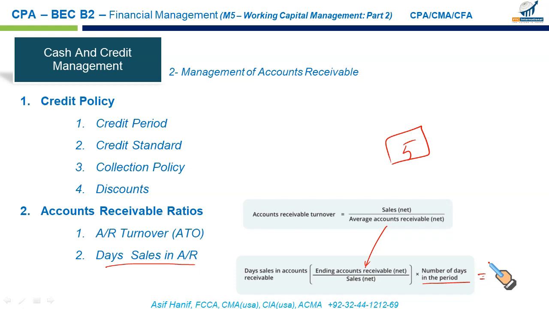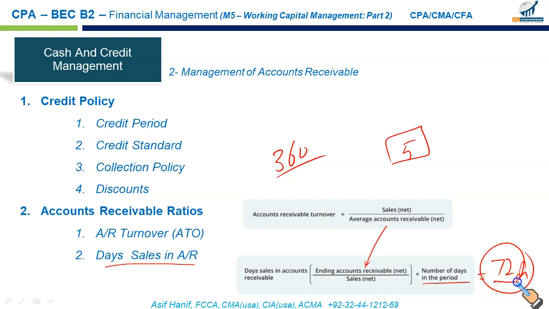Average collection period: after how many days does my average customer pay me? Sometimes it is called days sales in account receivable. How many days of sales are outstanding in my customers' accounts? So this gives you the average collection period. If I use this 5 and replace it here, I will be able to calculate the number of days. The net result, 360 by 5, is approximately 72 days, which means my customers pay me on average after 72 days.